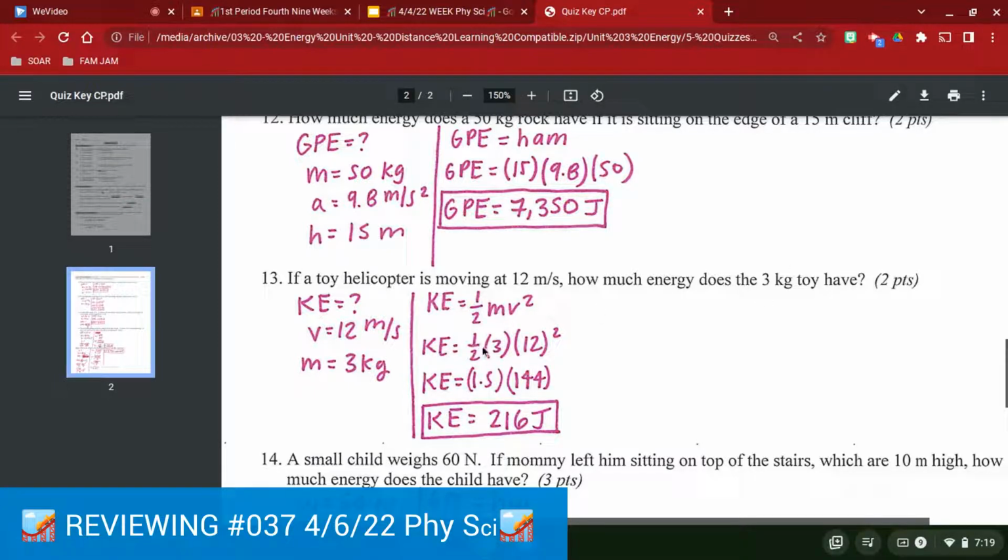Remember, the 1/2 of 3 would be 1.5. And then we have to do 12 squared, which is 144. That leaves us with 1.5 times 144, which is 216, and it has to be joules.